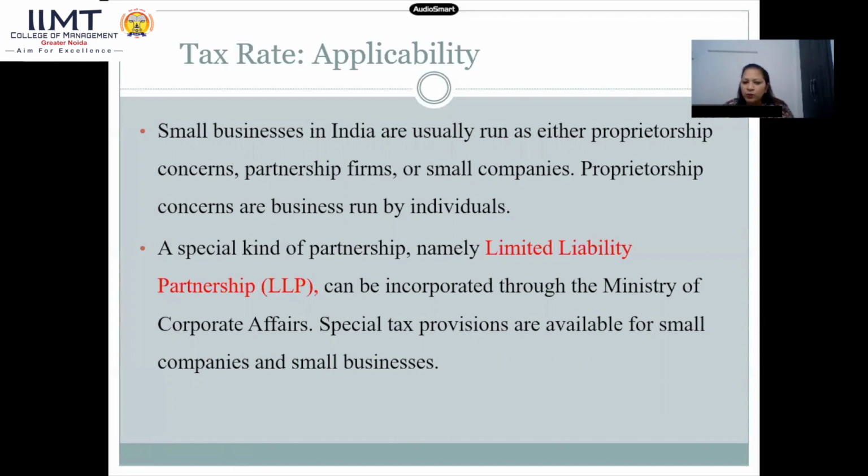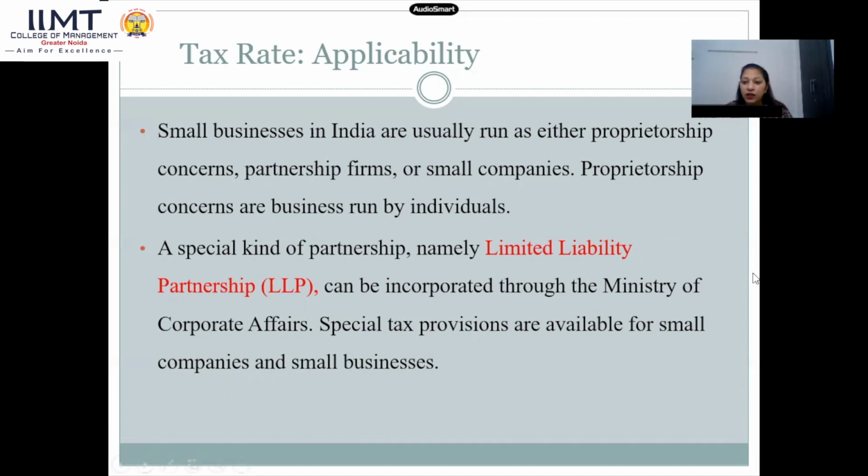As we all know, if two or three partners are there, then that is considered a partnership firm. And now the new term is LLP, that is limited liability partnership. Of course, that is a partnership firm which has limited liability. Limited liability means every partner has a limited liability that is already decided. So proprietorship concerns are businesses run by an individual, and a special kind of partnership, namely LLP, limited liability partnership, can be incorporated through the Ministry of Corporate Affairs.